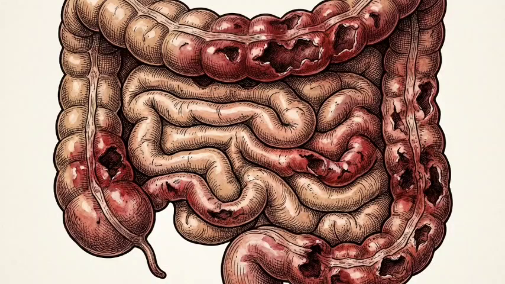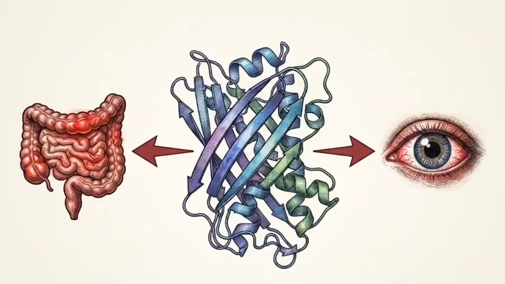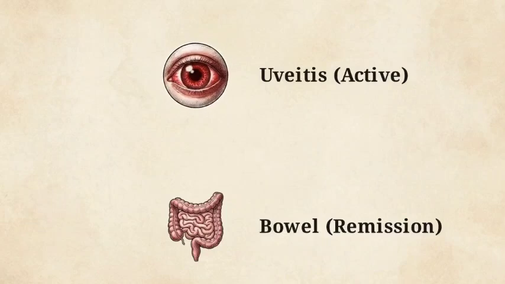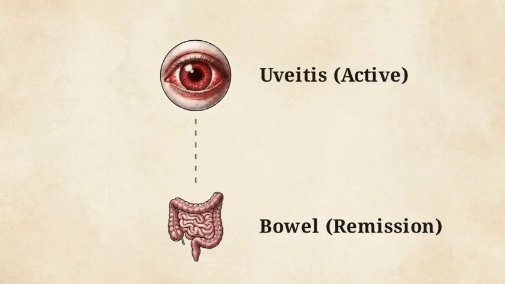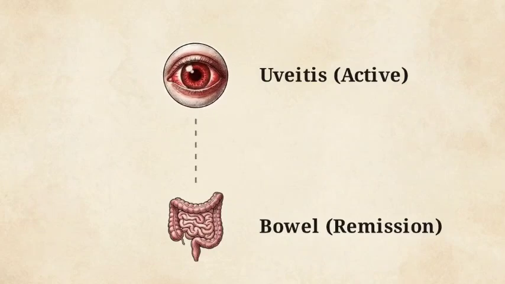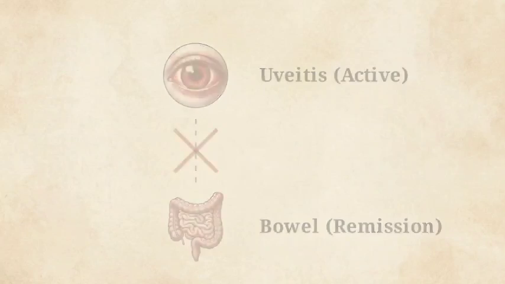We find a very different diagnostic map when we look at the gastrointestinal tract, specifically concerning inflammatory bowel disease like Crohn's or ulcerative colitis. There is a common clinical misconception regarding uveitis, the HLA-B27 gene, and IBD. While anterior uveitis is heavily linked to patients with inflammatory bowel disease, an actual uveitis flare-up is independent of the bowel's inflammatory state. You can see active uveitis while the gut is in total remission.